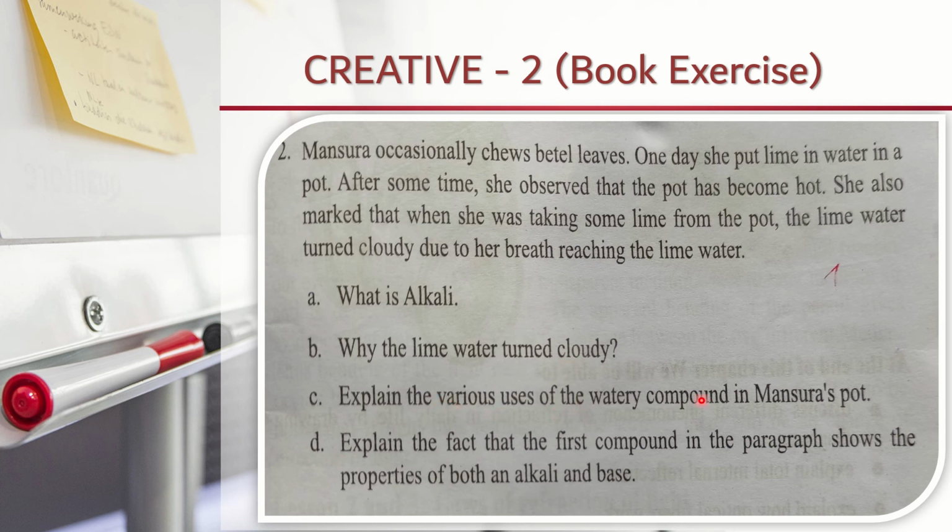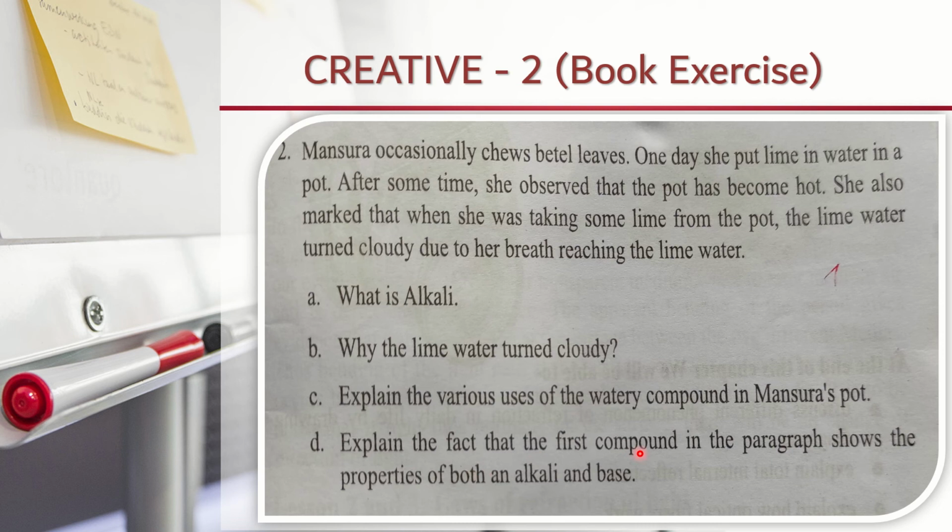Explain the various uses of the watery compound in Mansura's pot. In Mansura's pot there is calcium hydroxide. You have to write the uses of calcium hydroxide. There are many uses of calcium hydroxide. For example, it is used as a pesticide or insecticide, that is called milk of lime. It is used for whitewashing of our buildings. Calcium hydroxide is also used to make bleaching powder. All the uses of calcium hydroxide you will write here.